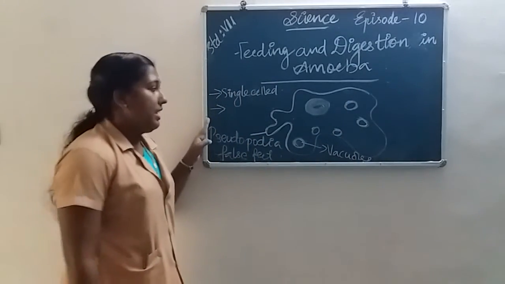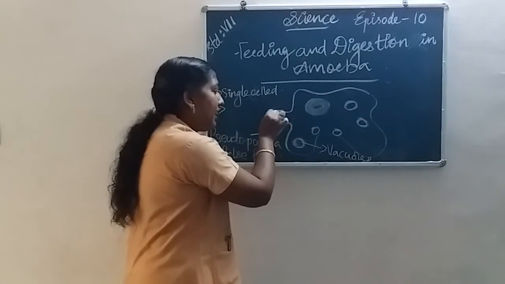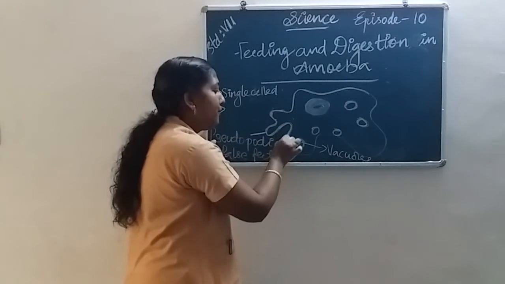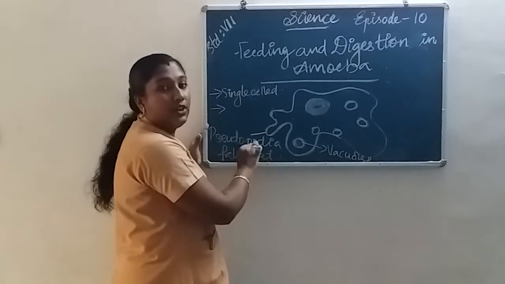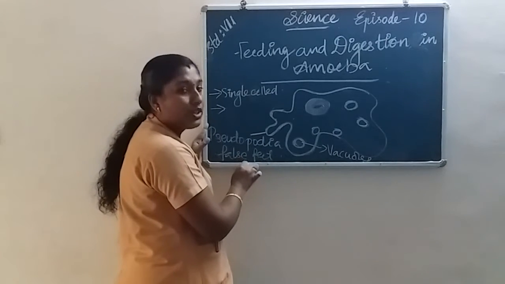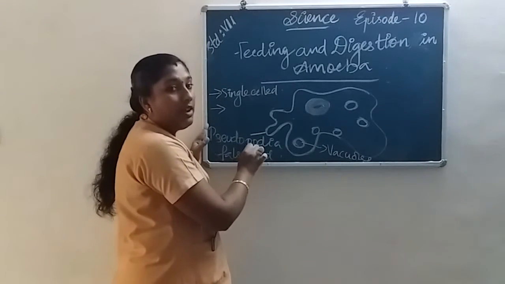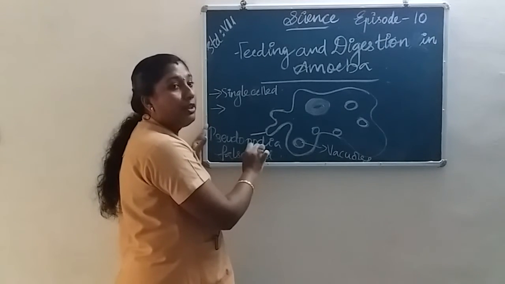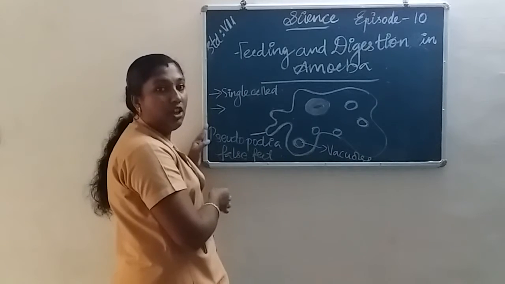And also the amoeba pushes out one or more finger-like projections. These projections are called pseudopodia or false feet. The pseudopodia help amoeba for the movement and also for the capturing of food.